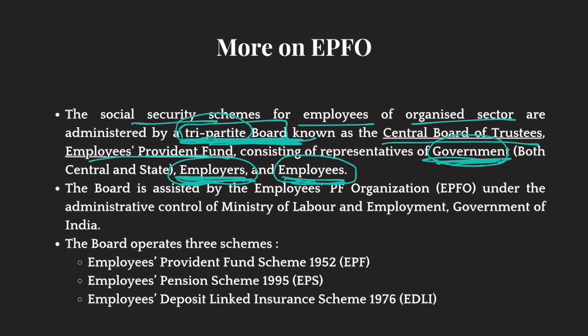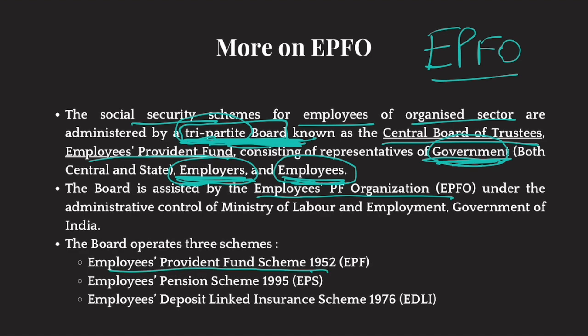This board actually manages these schemes. Now, this board is assisted by a professional body called EPFO, Employee Provident Fund Organization, which has many officers, many workers who are professionals in managing funds. Now, the schemes that are managed by EPFO or this board are Employee Provident Fund Scheme 1952, Employees Pension Scheme 1995 EPS, and Employees Deposit Linked Insurance Scheme 1976. So these are the schemes.